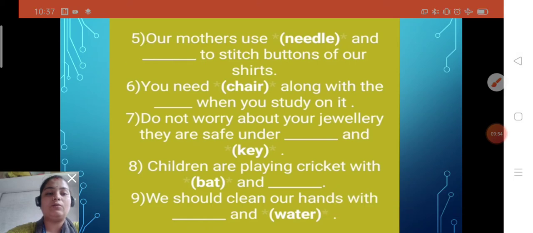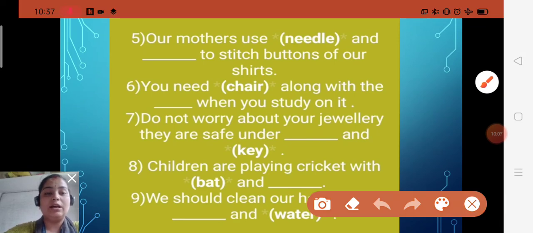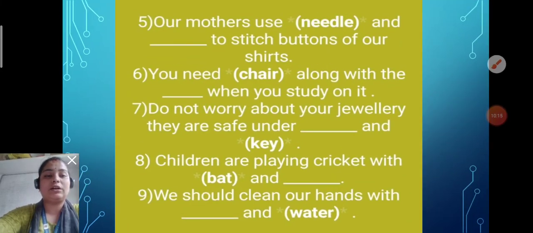Thread and needle are pairing words. Now, you need a chair along with dash when you study on it. Yes children, chair and table. It helps to keep our back straight. So there you will write table. You need a chair along with a table when you study.